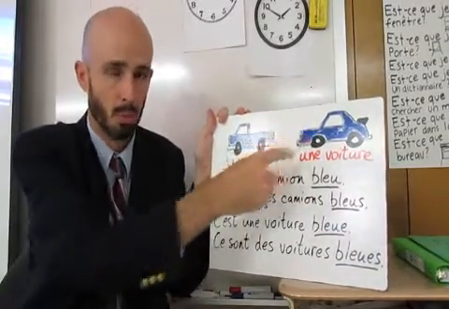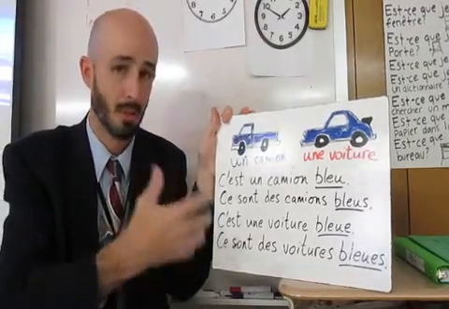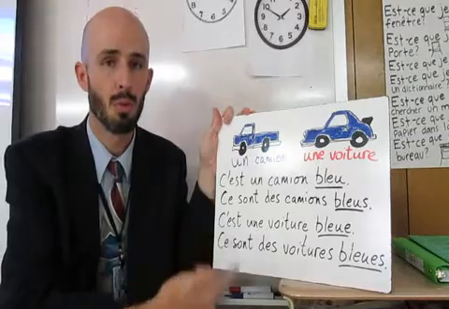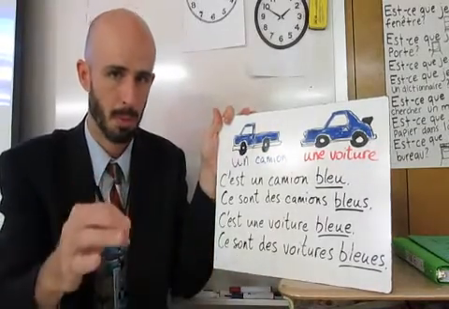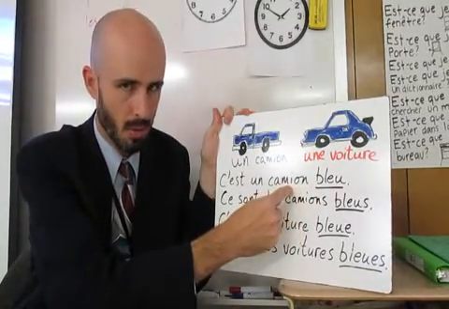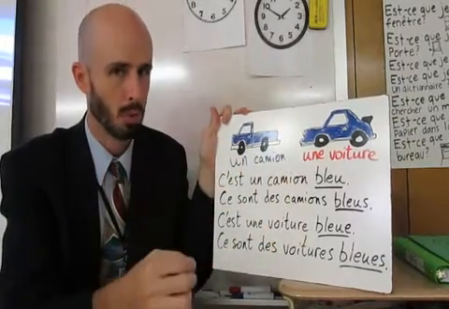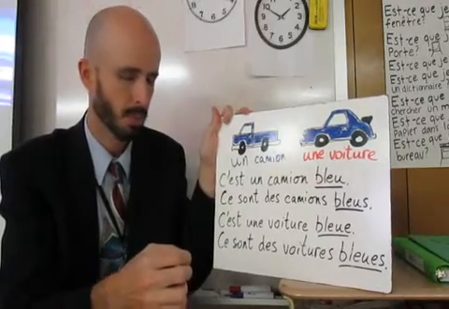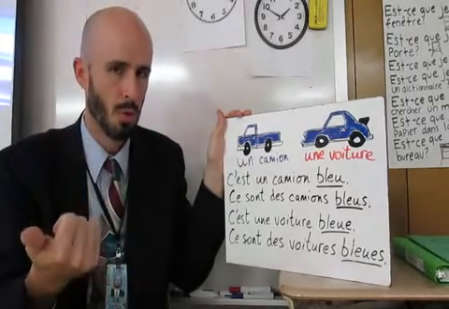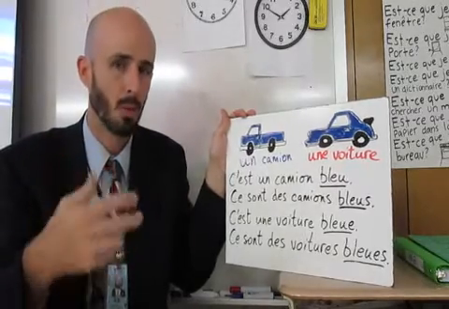This is a blue car. C'est une voiture bleue. Again, if I had several blue cars, ce sont des voitures bleues. So remember, in French, the adjective has to agree with the noun it modifies in gender and number. We'll practice with that. And so that covers our definition of what an adjective is. Hopefully it helps you understand what we mean by adjective agreement.